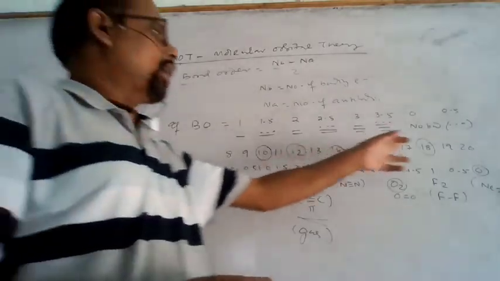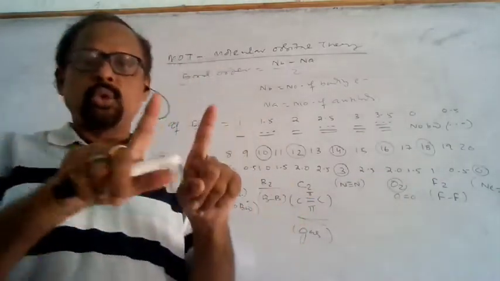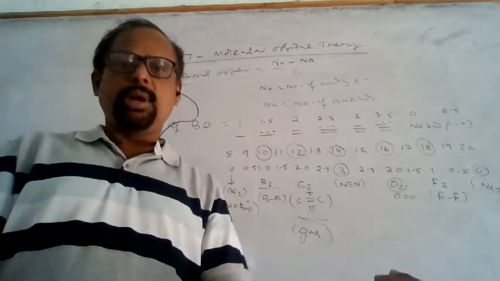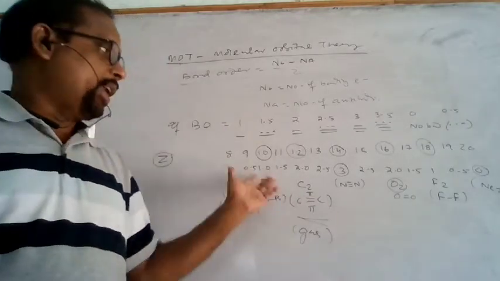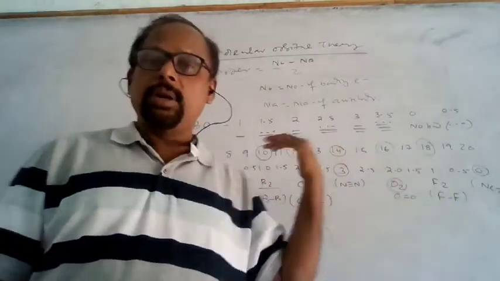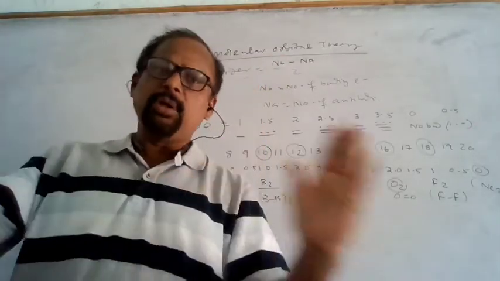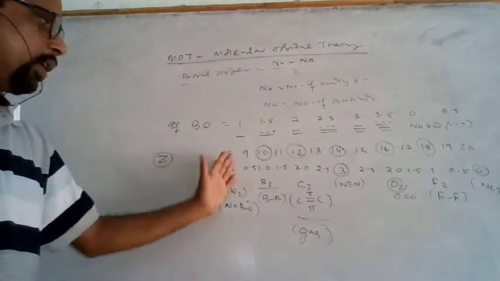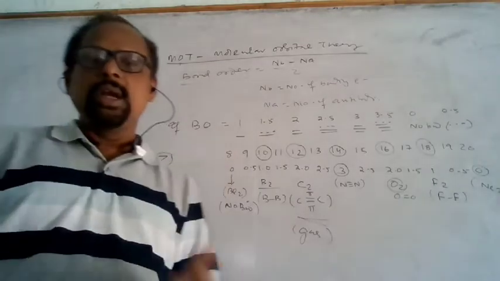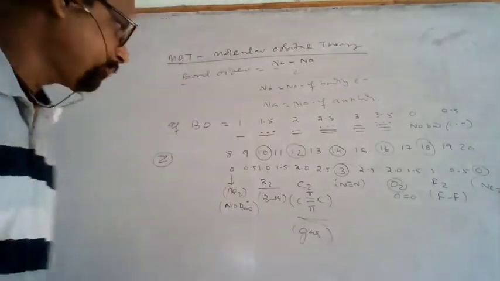If you know the sum of the atomic numbers of the atoms, whether homoatoms or heteroatoms, then you can calculate the bond order by this. Up to 14 it is 3, then you go decreasing by 0.5, 0.5 up to 20, and you go decreasing by 0.5, 0.5 up to 8. You can calculate the bond order.